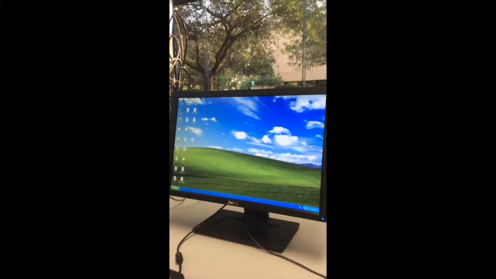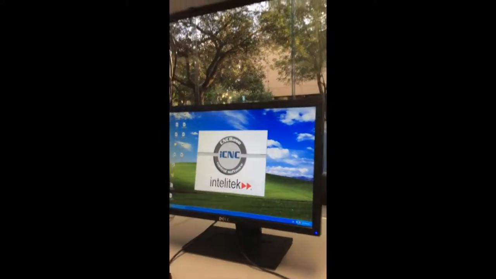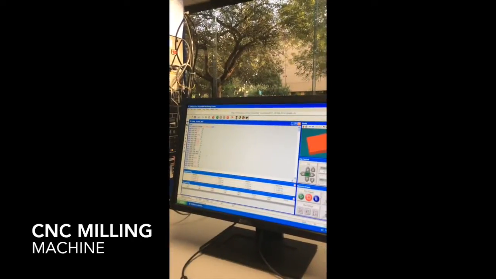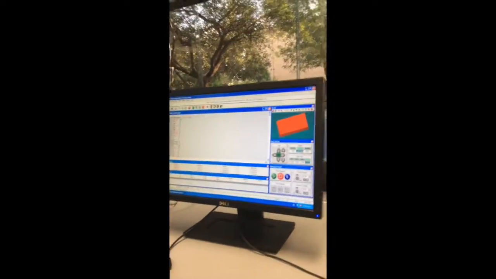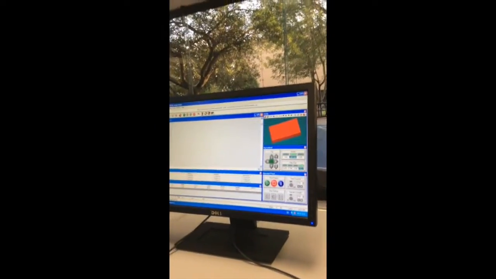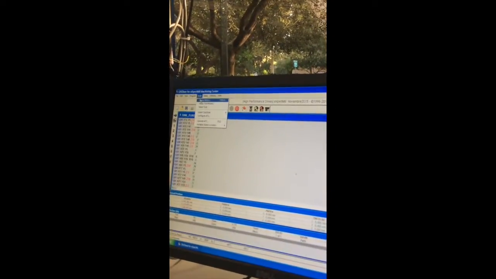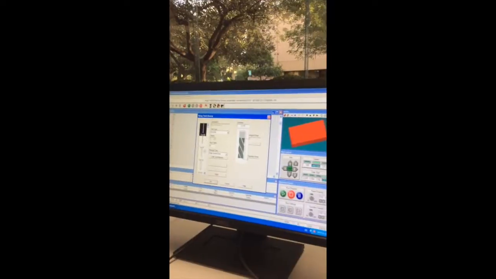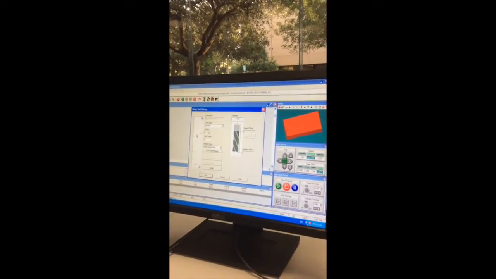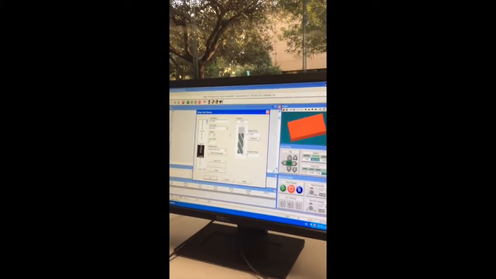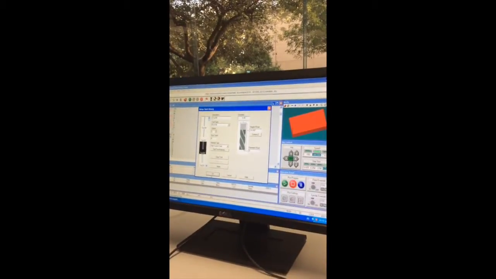We are going to start our CNC base for Intel Tech software. Here we check our program that we selected. We will be working with this one. So the next thing to do is to go to Tools, Setup Library. Here we see all the tools that we have, and we check that the dimensions are the correct ones.